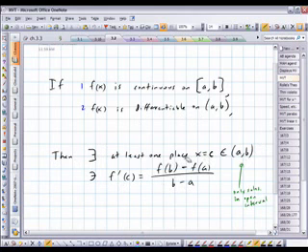Well, this expression is simply the slope between the points at x equals a and x equals b. So what we're saying is the slope of the derivative must be the same as the slope of the secant line, which is what I just showed in the previous slide. So in terms of why we need to have these particular definitions, let's take a look at some violations of the theorem.